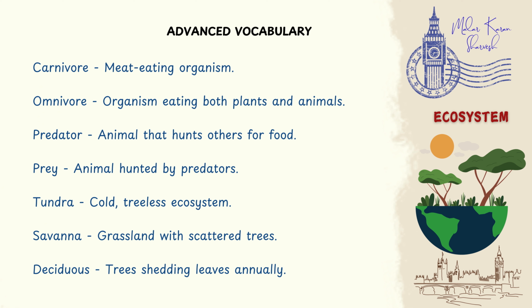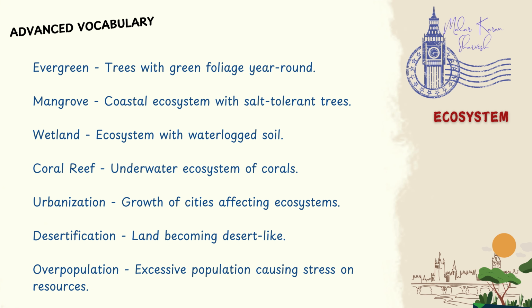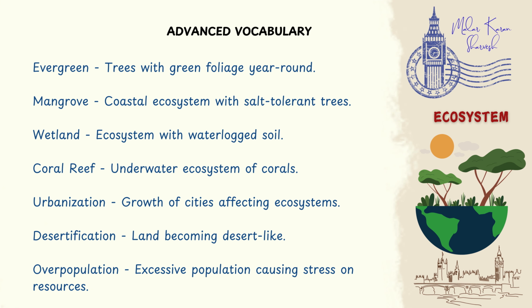Predator, animal that hunts others for food. Prey, animal hunted by predators. Tundra, cold, treeless ecosystem. Savanna, grassland with scattered trees. Deciduous, trees shedding leaves annually. Evergreen, trees with green foliage year-round.